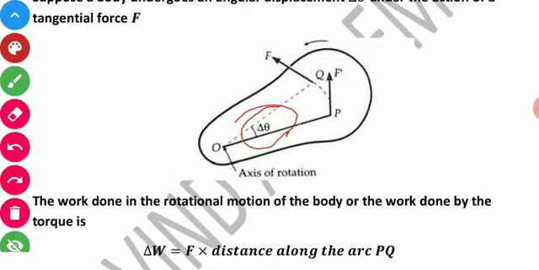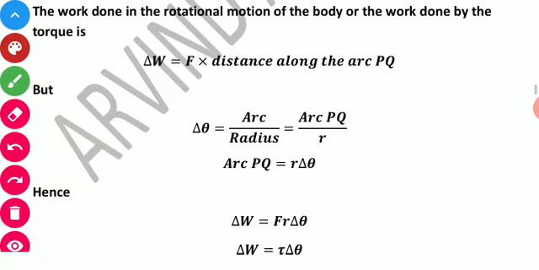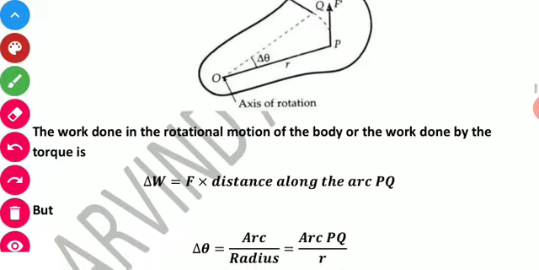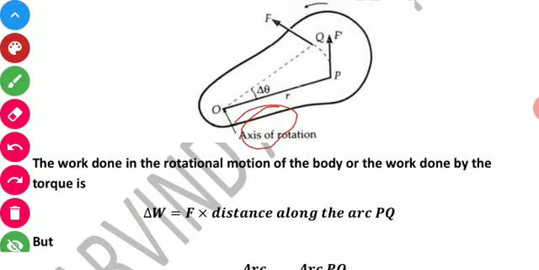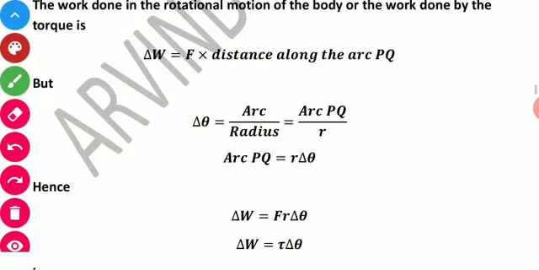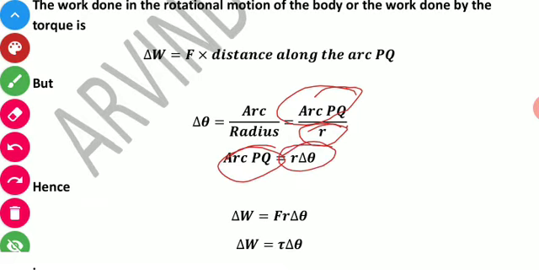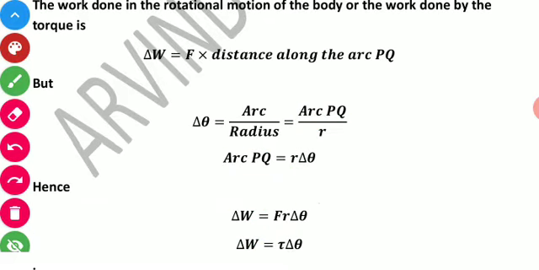Now students, the displacement which is done by the force can be calculated by this formula: delta theta will be equal to arc upon radius, arc PQ upon r. So arc PQ will be equal to r delta theta. So we got the formula for work done, that is F r delta theta, which is tau into delta theta.